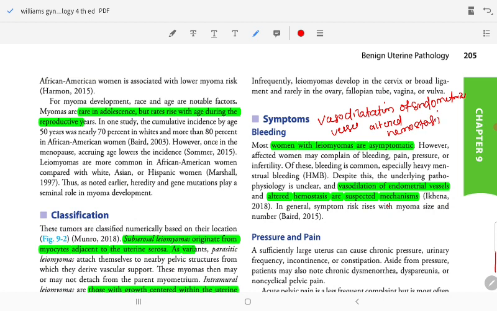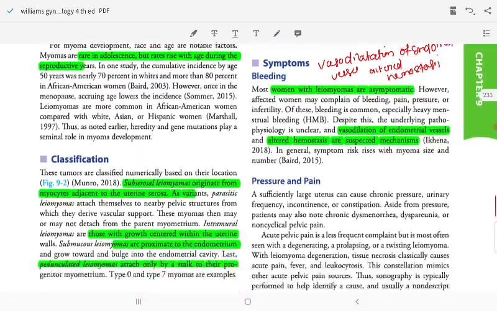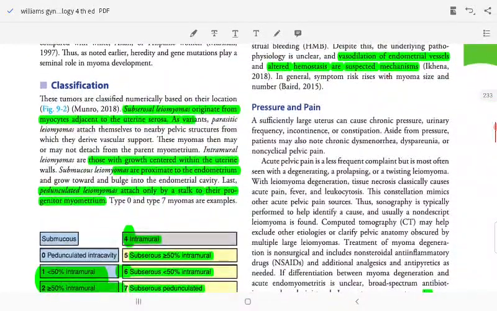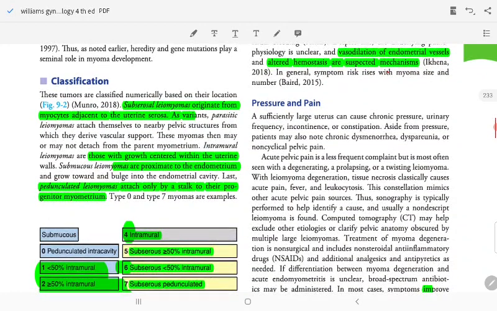In general, symptom risk rises with myoma size and number. Pressure and pain: a sufficiently large uterus can cause chronic pressure, urinary frequency, incontinence, and constipation. Aside from pressure, patients may also note chronic dyspareunia and non-cyclical pelvic pain.